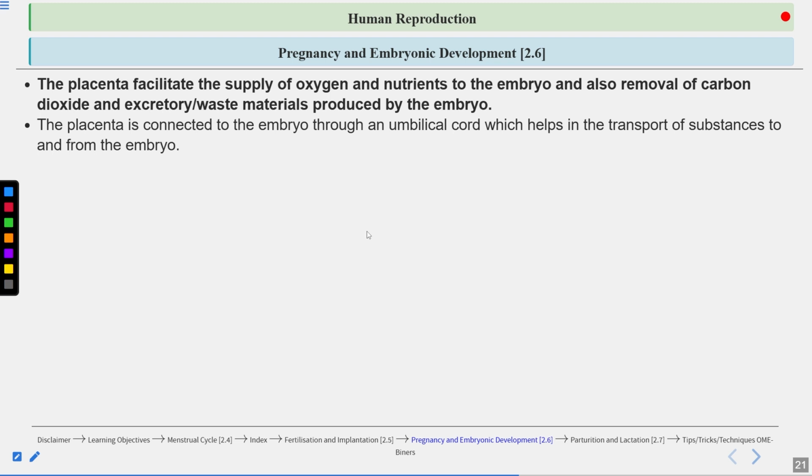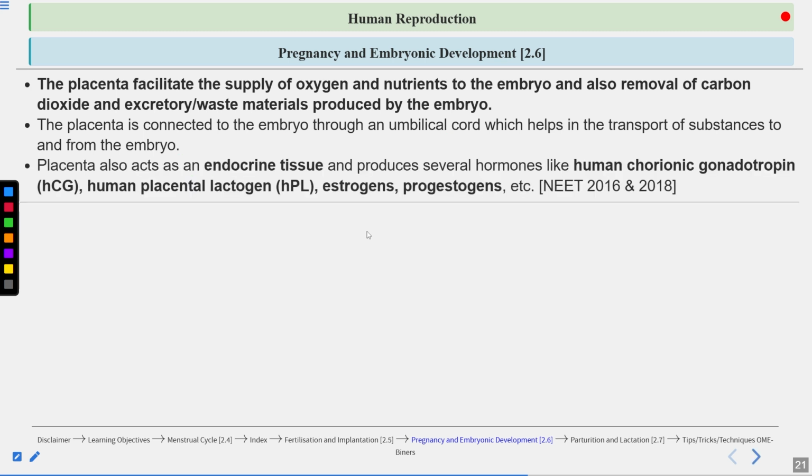Now the placenta is connected to the embryo through the umbilical cord, which helps in the transport of substances to and from the embryo. The placenta also acts as an endocrine tissue. So it also produces several hormones like human chorionic gonadotropin, human placental lactogen, estrogen, and progesterone as well. A question has come from here: hormones produced by the placenta.